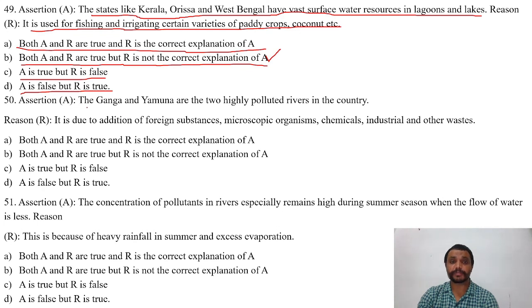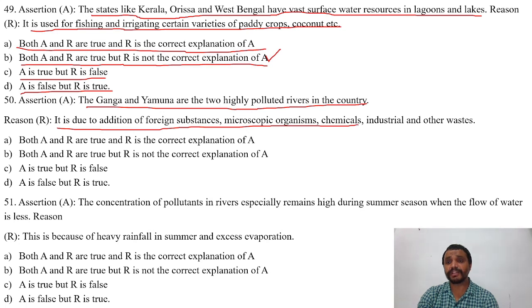Next question is, the Ganga and Yamuna are the two highly polluted rivers in the country. Reason: it is due to addition of foreign substances, microscopic organisms, chemicals, industrial, and other wastes. And the right answer is both A and R are true, and R is the correct explanation of A.